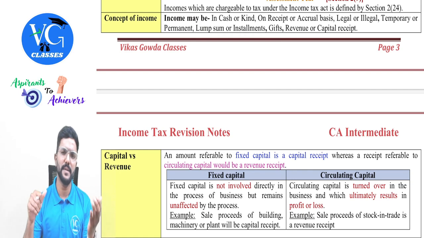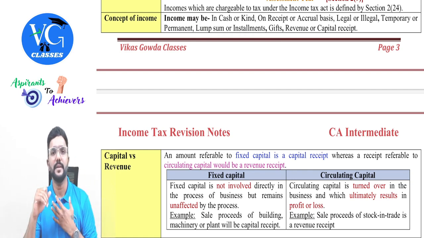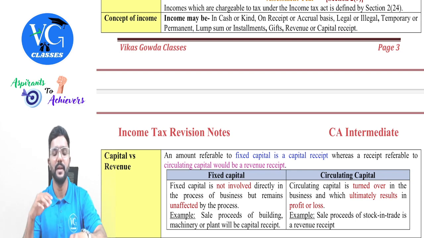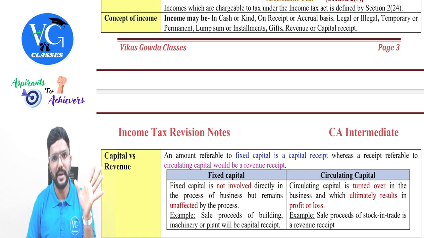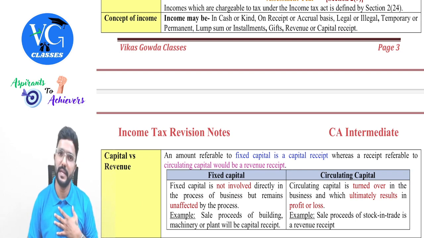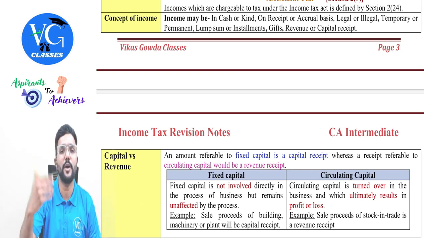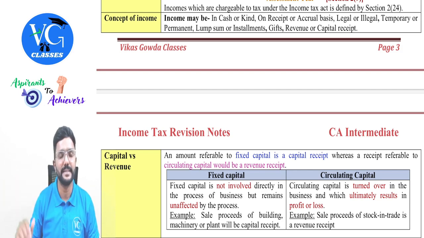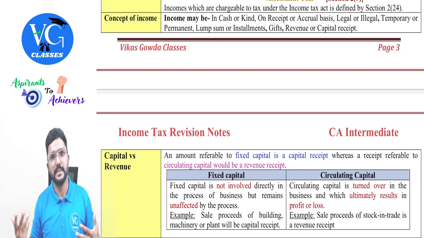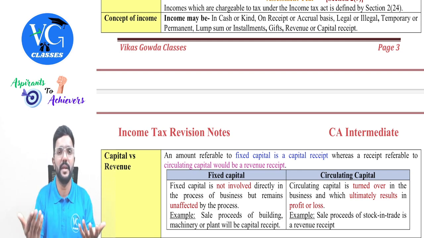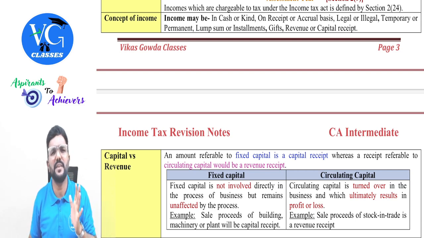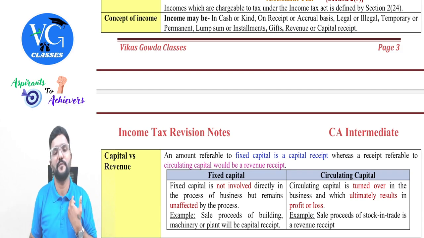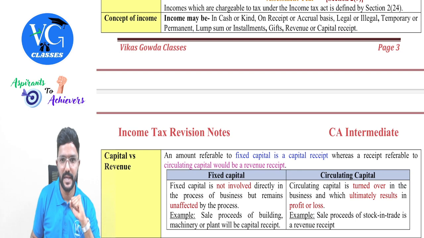Income can be received in lump sum, in one shot, or even in installment. Will it be considered as income? Yes. For example, I made a sales of 10 lakh to you. I am receiving it in one shot, upfront payment, 10 lakh rupees. Is it my income? Yes. Or else I gave you an EMI option. You are paying me every month 1 lakh. Is it income for me? Yes. So it is just an arrangement between you and me. However you pay me will not change the nature of income for me, guys. Clear? And sir, is it capital receipt or revenue receipt? It is always revenue. Sales is always a revenue receipt no matter how I receive it, guys.